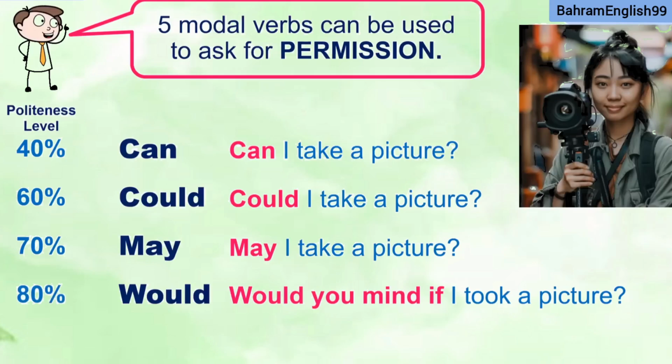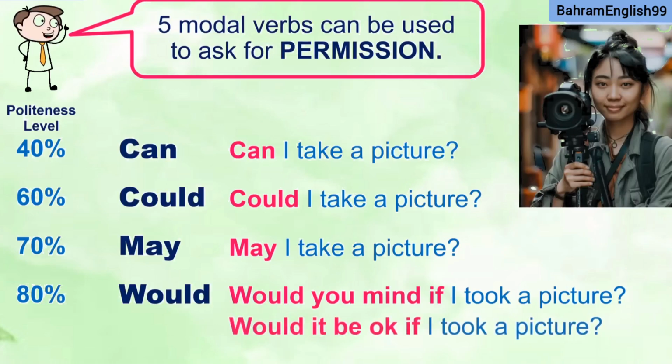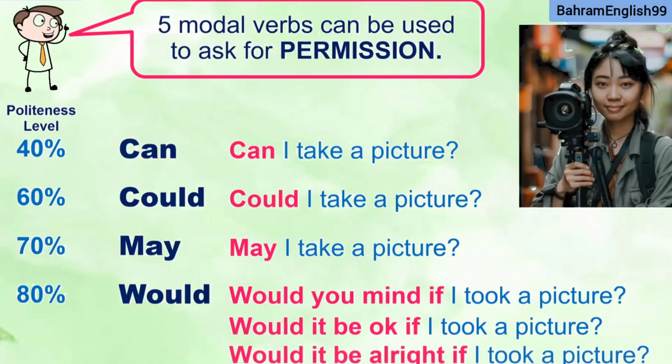But you see, that's why I saved it for later, because would I take a picture doesn't make any sense. Would you mind if I took a picture is the way to use would in this context. You could also say, would it be okay if I took a picture? Very nice, also 80%. And would it be all right if I took a picture? Same at 80%.